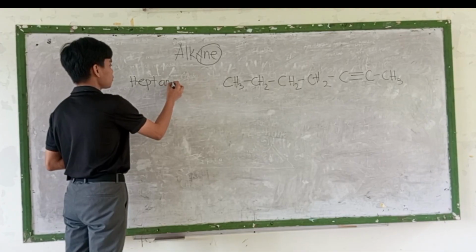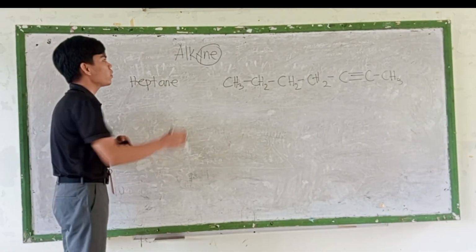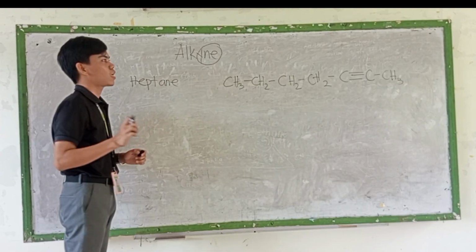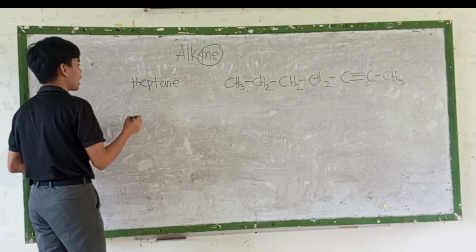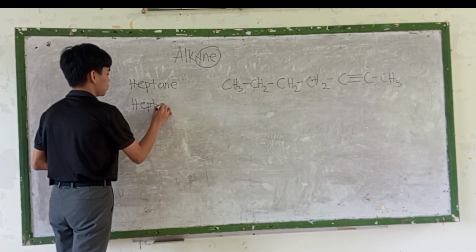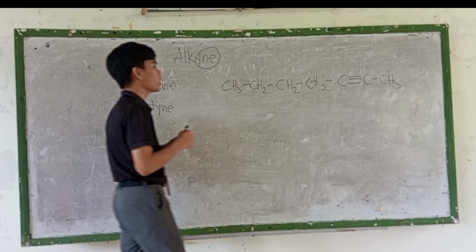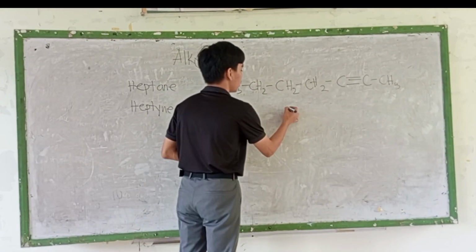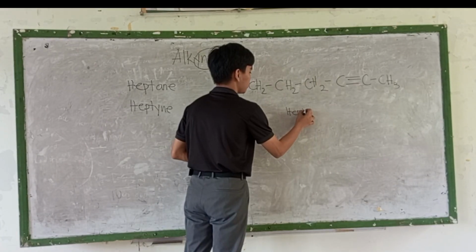Since we are in triple bond, or alkyne, we are going to use this -yne, the family name of alkyne. So this will become heptyne. So now we are going to write the heptyne here.